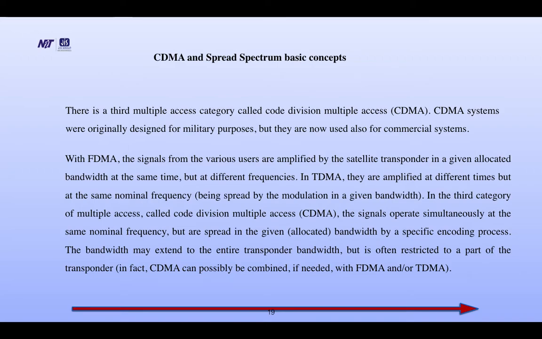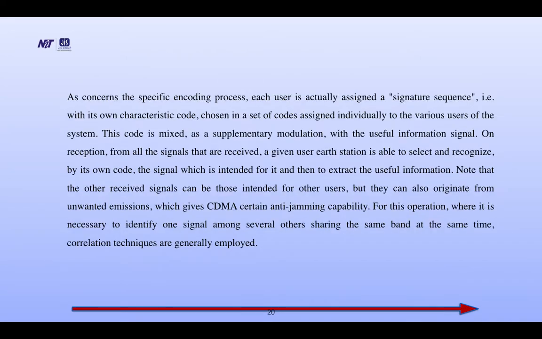In TDMA, they are amplified at different times, but at the same nominal frequency, being spread by the modulation in a given bandwidth. In a third category of multiple access, called code division multiple access, the signals operate simultaneously at the same nominal frequency but are spread in the given allocated bandwidth by a specific encoding process. The bandwidth may extend to the entire transponder bandwidth but is often restricted to a part of the transponder. In fact, CDMA can possibly be combined if needed with FDMA or TDMA.